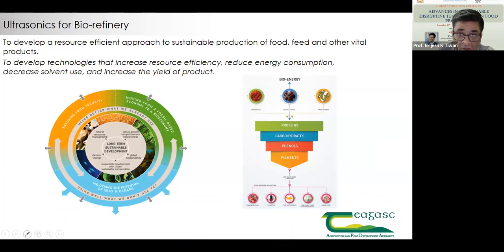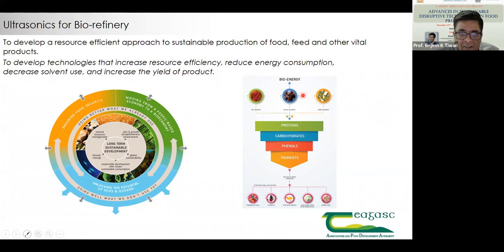If you see this particular diagram again of the bioeconomy, this is where we use ultrasonics for a biorefinery approach. The term biorefinery, which I'm mentioning for the first time, is taken from the best example, the biorefinery of crude oil, from which we get plastic, diesel, petrol, kerosene and different types of oil from just crude oil. The same approach applies to any given biomass. For example, here, this is macroalgae, seaweeds. How can we get proteins, carbohydrates, phenolics, pigments for different applications, or use whatever leftover biomass for bioenergy?